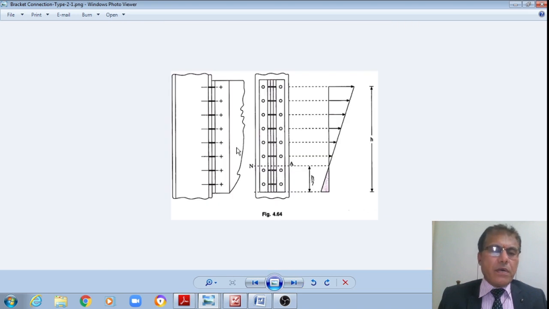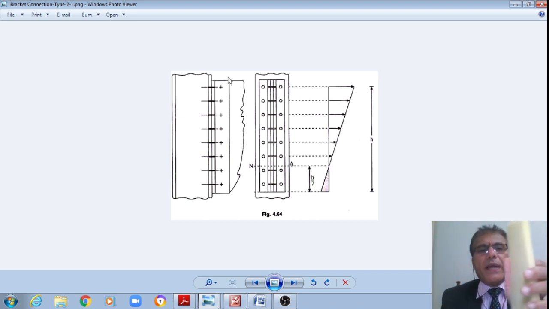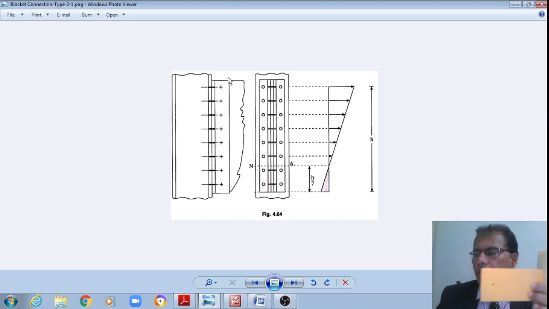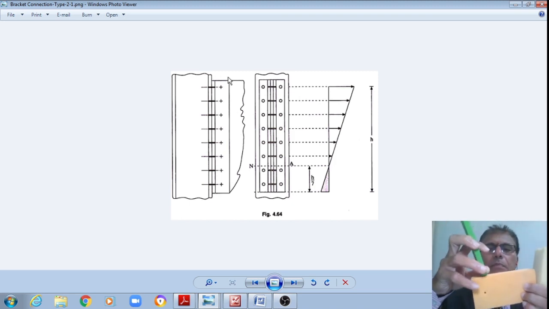This is the type 2 bracket connection in which the bolts are provided on a perpendicular plane to that of the plane of bending, right.